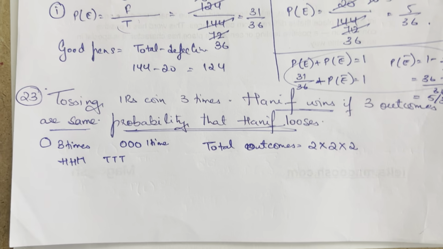Now what are those outcomes? Let's list them down. The first and second we have already listed. Then heads, heads, tails can be one. Then the tails can be here: heads, tails, heads, or the tail can be in the first one: tails, heads, heads. This is done. Then it's only one tail here, but tails can come twice also. Tails, tails, heads, or tails, heads, tails, or heads, tails, tails. These are the options that you can get: 1, 2, 3, 4, 5, 6, 7, 8. 8 options. So Hanif loses.